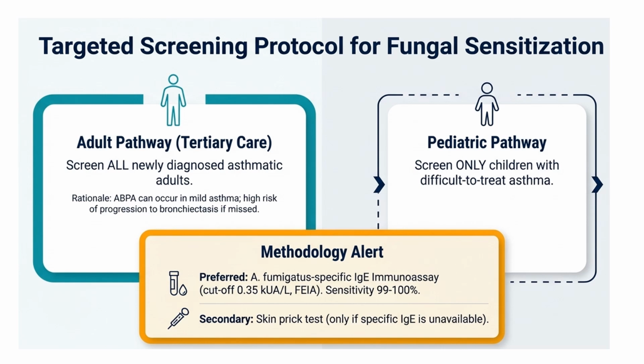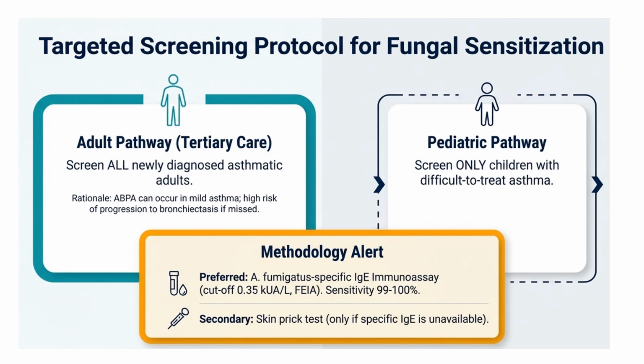Who are the people we are going to screen for fungal sensitization? For example, all newly diagnosed asthmatic adult patients we have to screen for ABPA or ABPM.